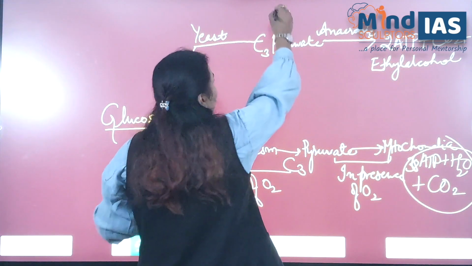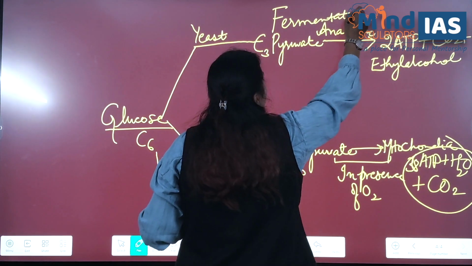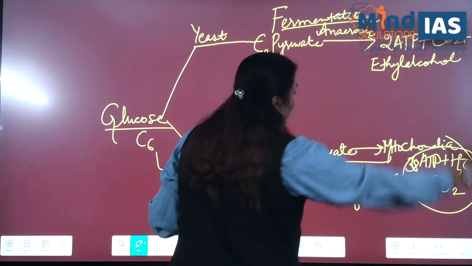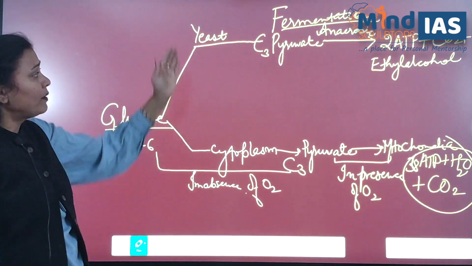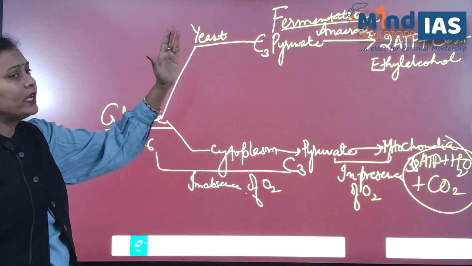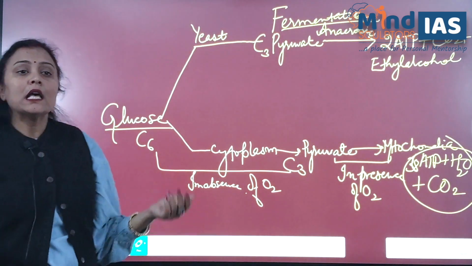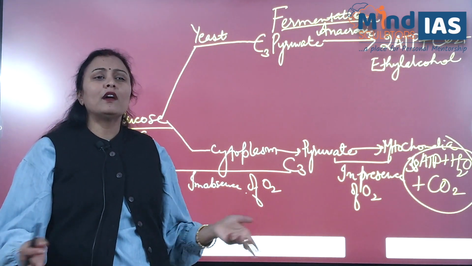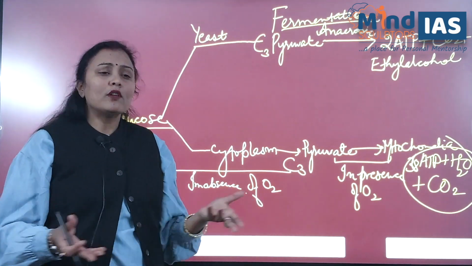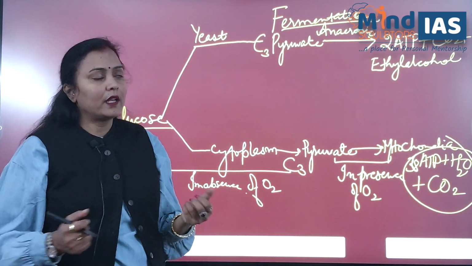This process is also known as fermentation. In yeast only 2 molecules of ATP are produced, which is sufficient to fulfill the need of a single-celled organism. Because they are single cells, they don't require much energy to perform various functions.